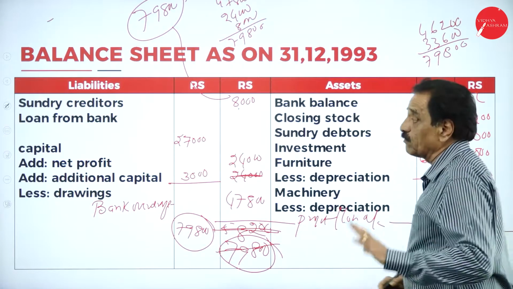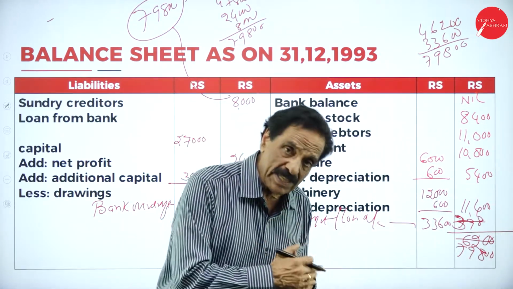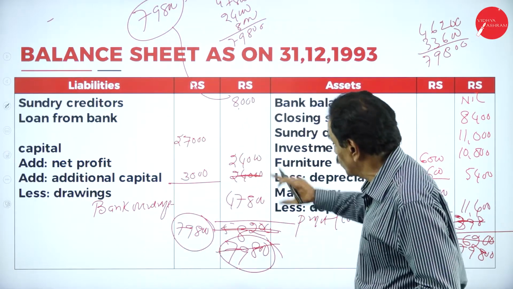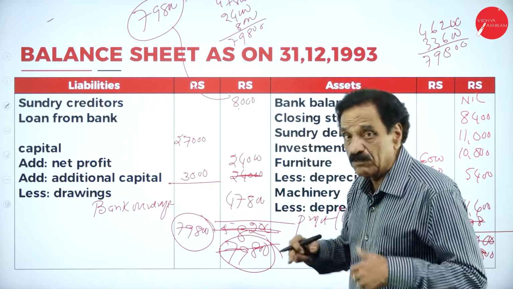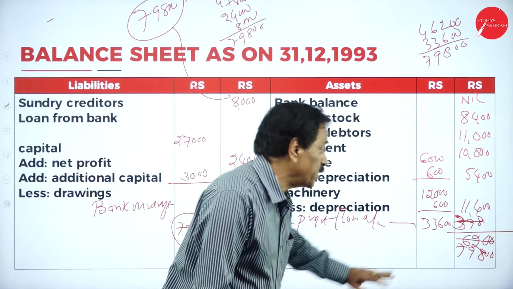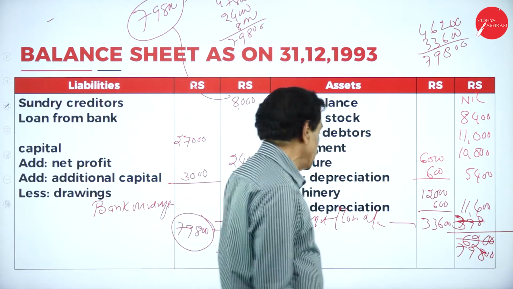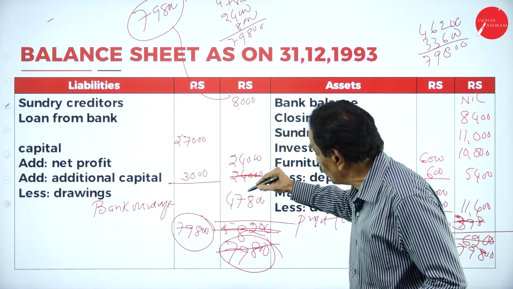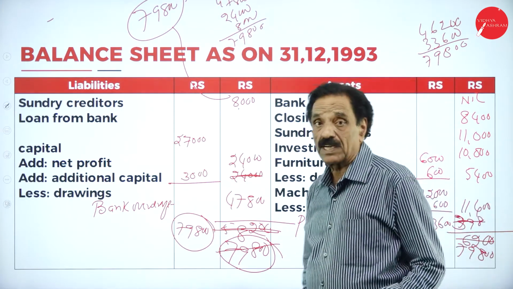This is the only problem where more payment has been made and less receipt is there. That's why we took the bank loan and paid. So 24,000 can't be deducted, 13,600. So what I did, I took the loss on the asset side as undistributed loss of rupees 33,600. It will tally for 79,800. Slowly we can go, we can understand.